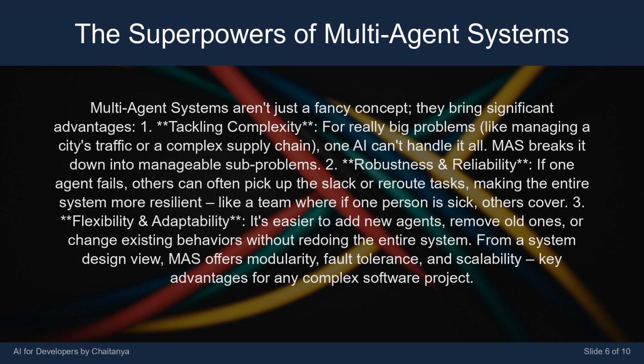If one agent fails, others can often pick up the slack or reroute tasks, making the entire system more resilient, like a team where if one person is sick, others cover. 3. Flexibility and adaptability. It's easier to add new agents, remove old ones, or change existing behaviors without redoing the entire system. From a system design view, MAS offers modularity, fault tolerance, and scalability, key advantages for any complex software project.